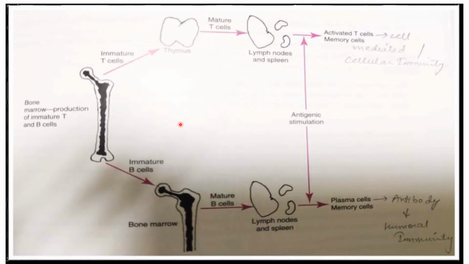So here you can see the production of lymphocytes. Immature B lymphocytes are produced in the bone marrow, and the bone marrow also produces T lymphocytes. T lymphocytes go into the thymus, and in the lymph node and the spleen there is activation of the T lymphocyte. B lymphocytes go into the lymph node and do not go into the thymus. So the name given is mature B lymphocyte. Then in the lymph node and spleen the B lymphocyte matures, and plasma cells and monocytes are developed. So this is the production of B and T lymphocytes.